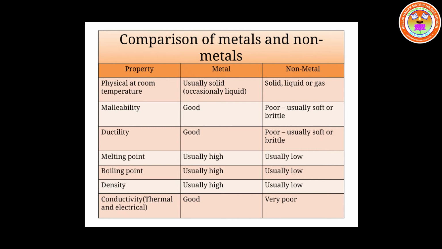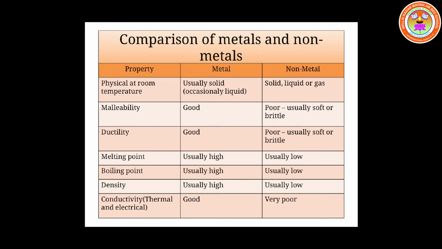Coming to the next property, boiling point. Similarly, like the melting point, the boiling point of metals is high and the boiling point of non-metals is very low. The same reason can be told here also.